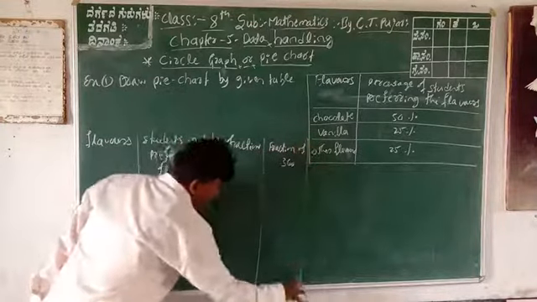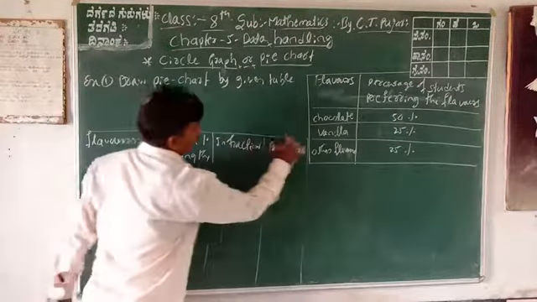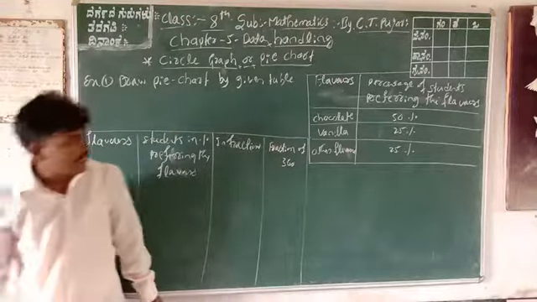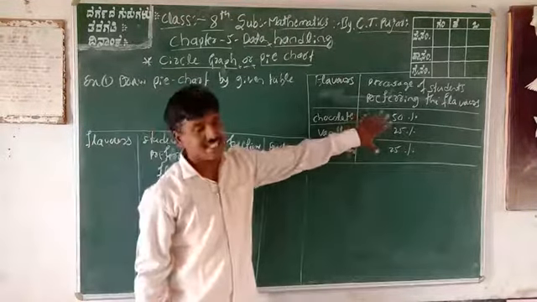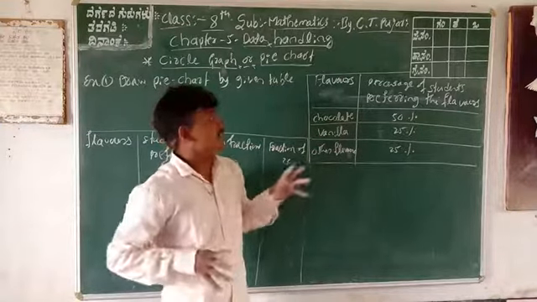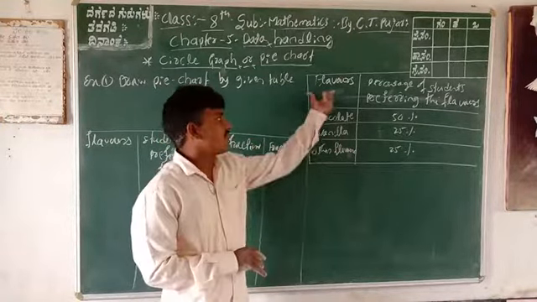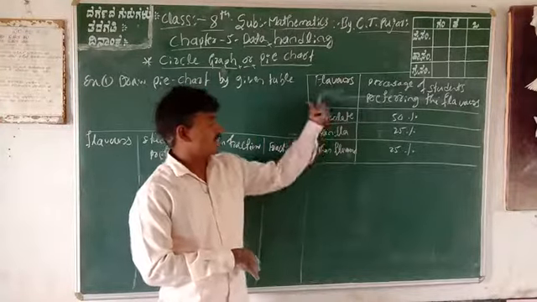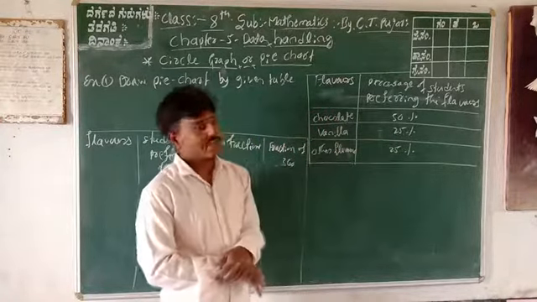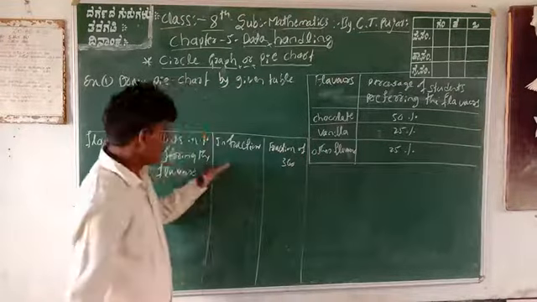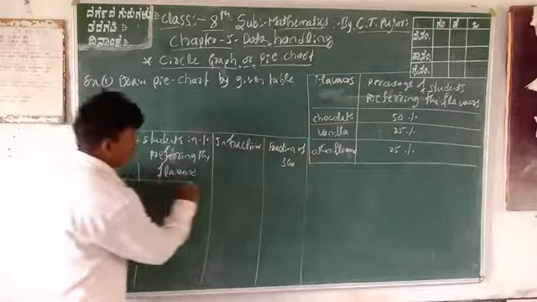First, we construct the table. This is most important. The given table is a collection of information. Some students are interested in flavors. Chocolate flavors interest only 50% of students. Vanilla flavors interest only 25% of students. Other flavors interest only 25% of students. You can write the table.